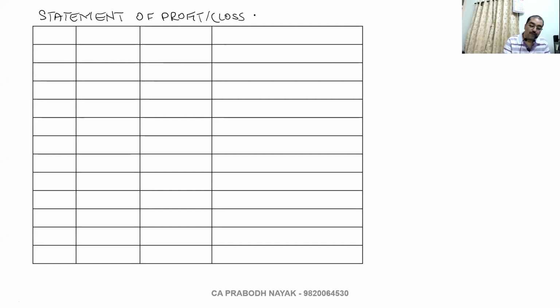If 30 units are produced, 30 items are produced, for the next how many days? 10 days.